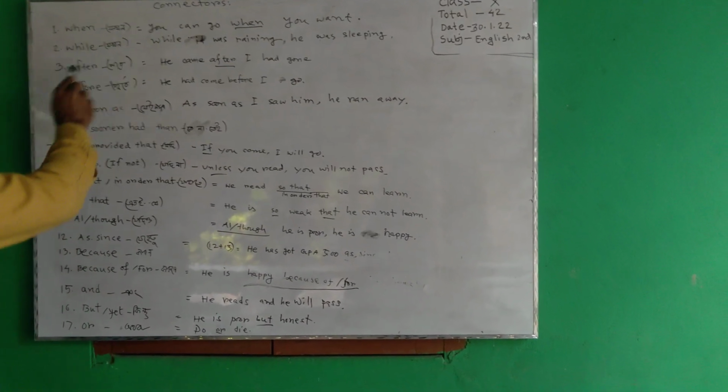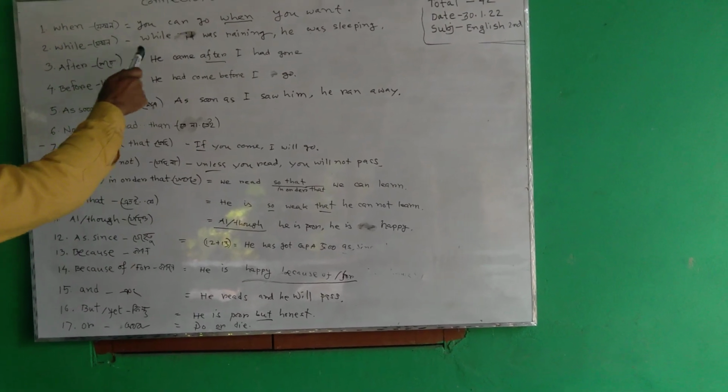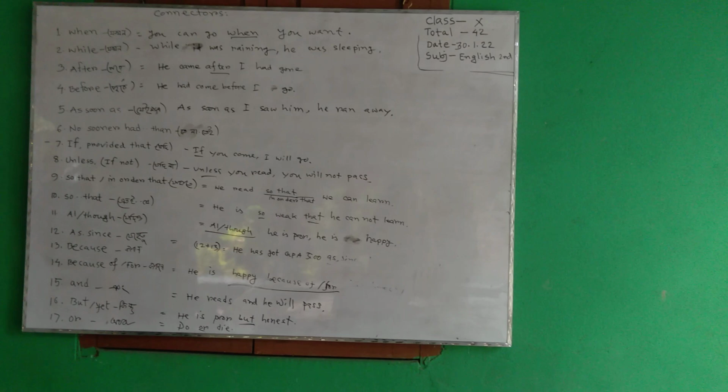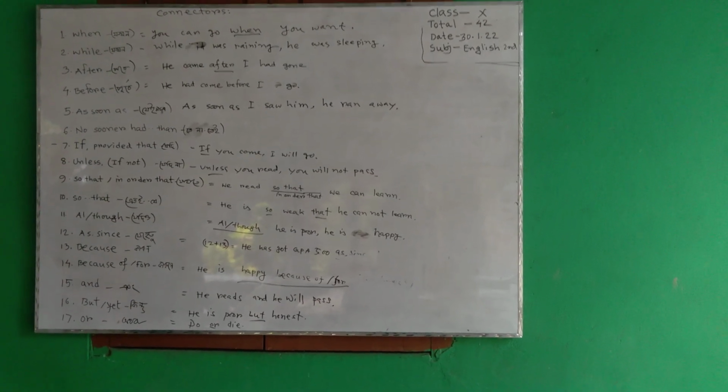Then we use while. While is used both as conjunction, connector or preposition. We know that after while we use the ing form of verb.